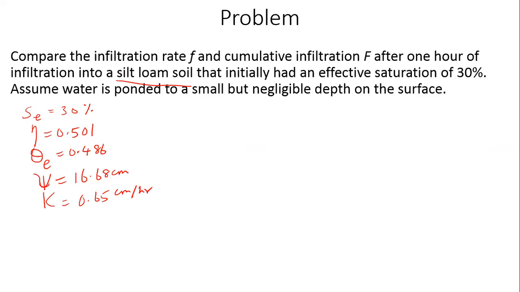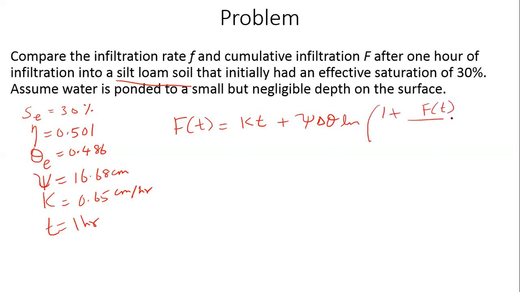After how much time does it say? After 1 hour. Okay, so after 1 hour, so T is 1 hour. Do we have all the information that we need? Let me again write that equation. You think yes? Okay, so F of t equal to Kt plus psi delta theta natural log 1 plus F of t divided by psi delta theta. Okay, so do we have K?